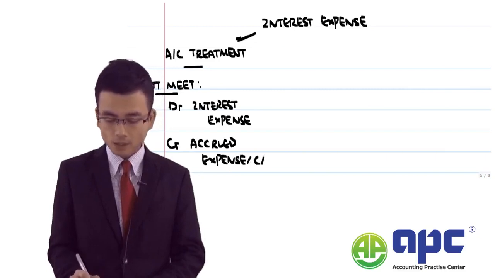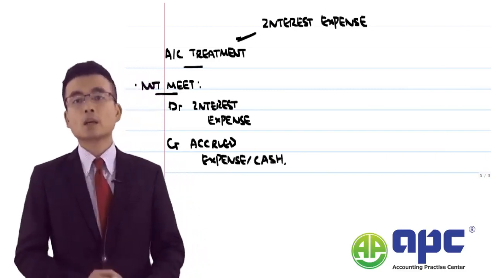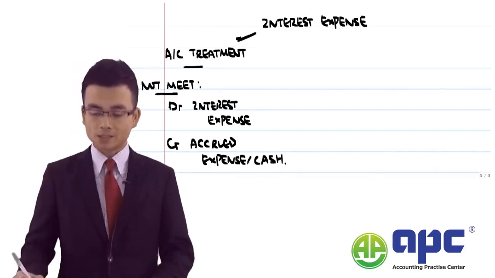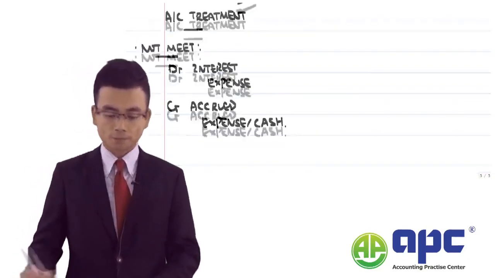That's how we do it. If you're not meeting the criteria, you simply put it as an expense to reduce your profit.